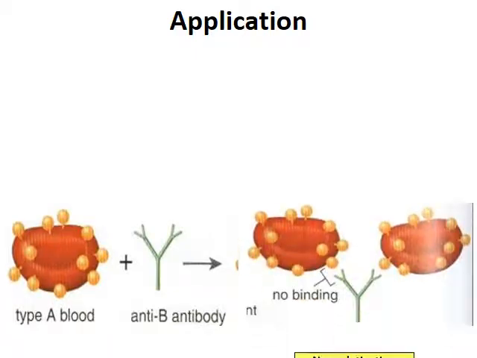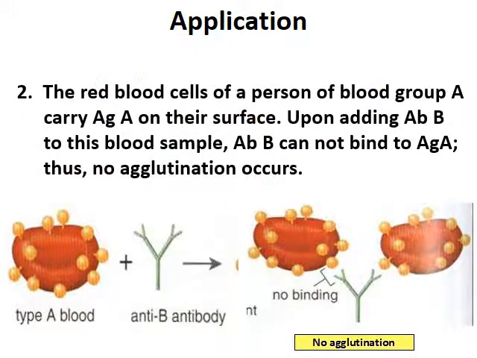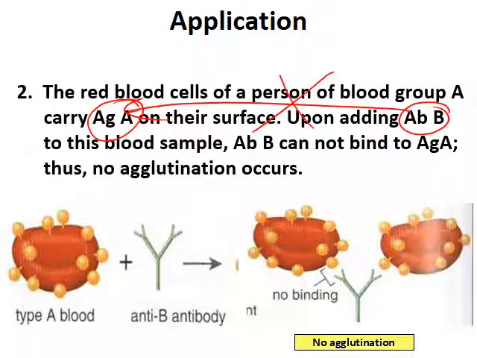While if we add antibody B to blood group A, the red blood cells of blood group A carry the antigen A on their surface. Upon adding, antibody B can't bind. No binding between antibody B and antigen A. So they can't bind, so no agglutination occurs.